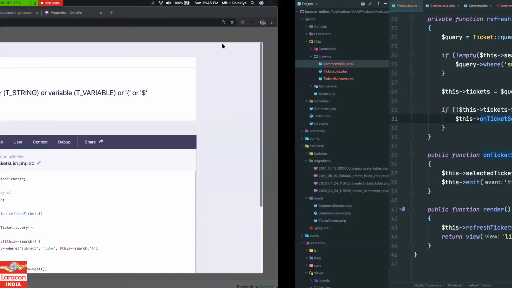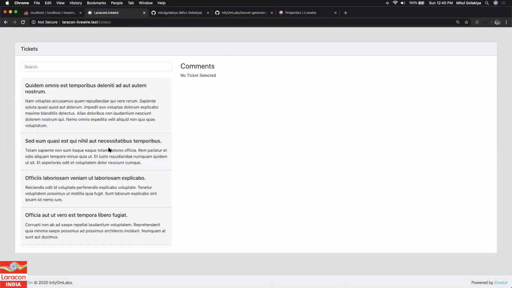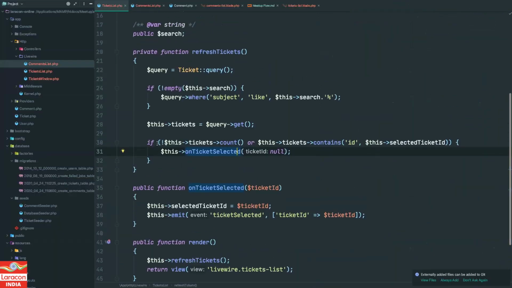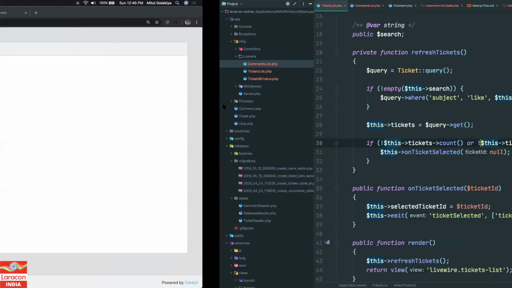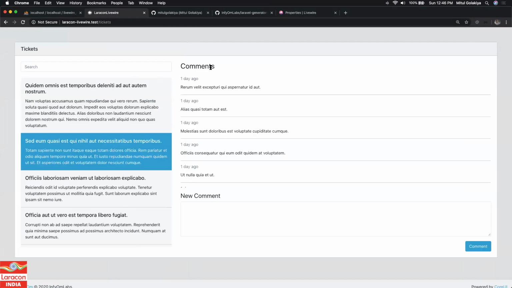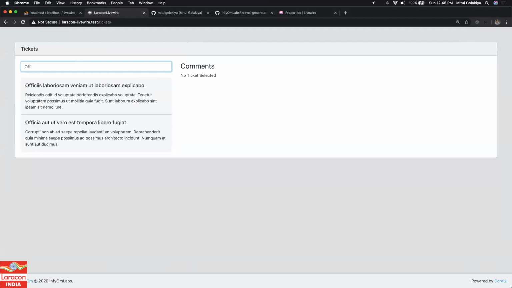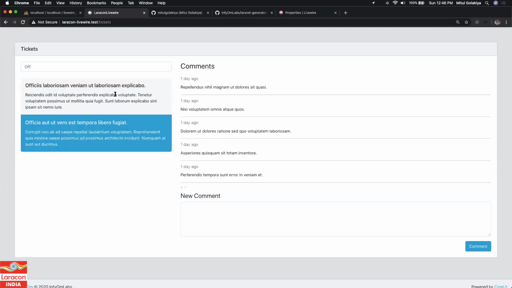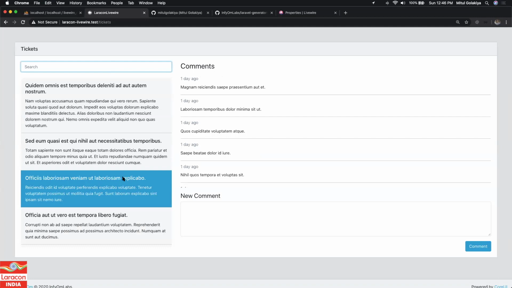So let's try it. Okay, I have selected this ticket. Sorry, oops, got a problem again. Oh, sorry, this should be null. Sorry. Yeah. Okay, I have selected SED, so it is rendering. Right now I will write OFF. Yep, it is working. So now no ticket is selected, and we can click it. It is working. I can clear it out. It is still being selected in the state. You see, whenever results are cleared, it is still visible, right?